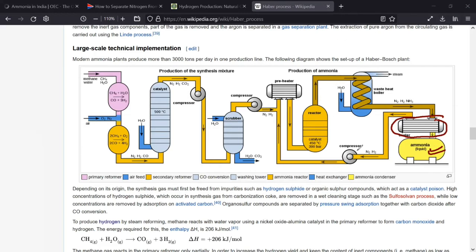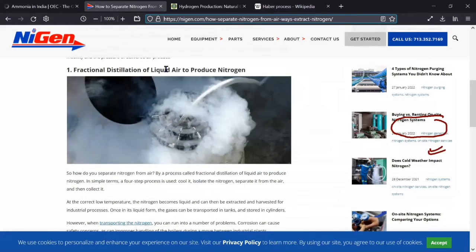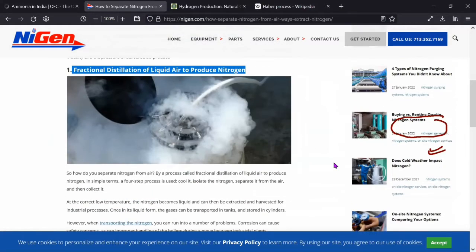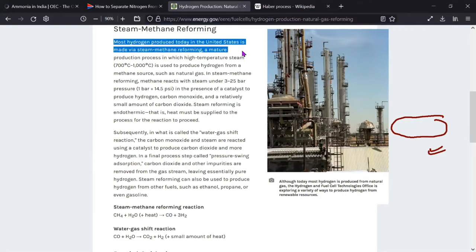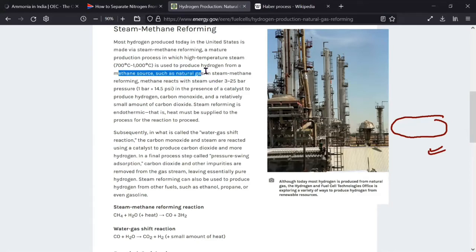Okay. And if you are interested, you will get all the links here. For example, this link will tell you about the production of nitrogen from liquid air. This is called fractional distillation. I don't want to go into detail, but if you are interested, you can have a look at this link and understand. This is how you get hydrogen from methane. Is it making sense? Most hydrogen produced today in the United States is made via steam methane reforming, with high temperature steam, from a methane source such as natural gas. So natural gas is the provider of the methane, which is used to make hydrogen.